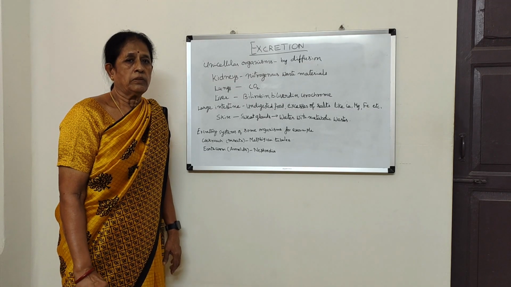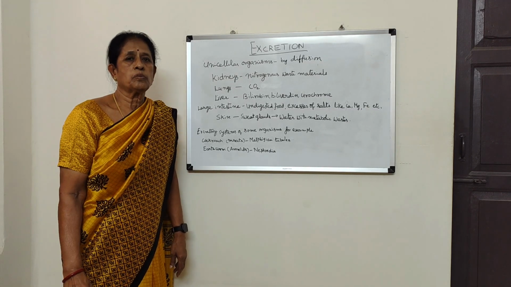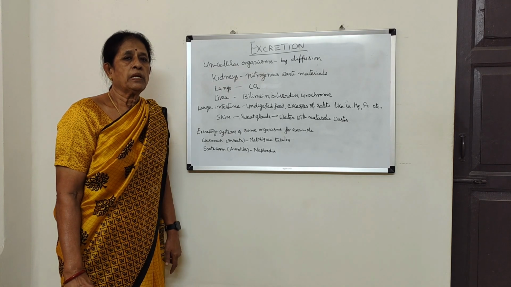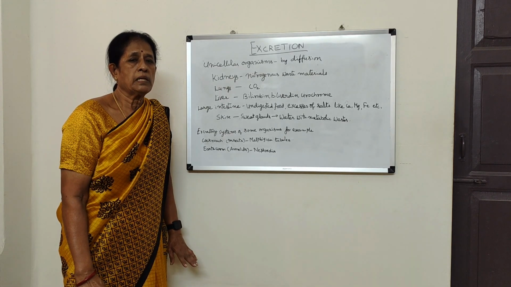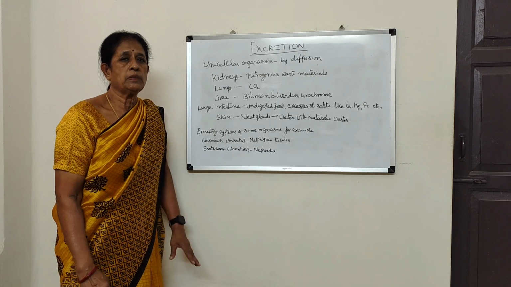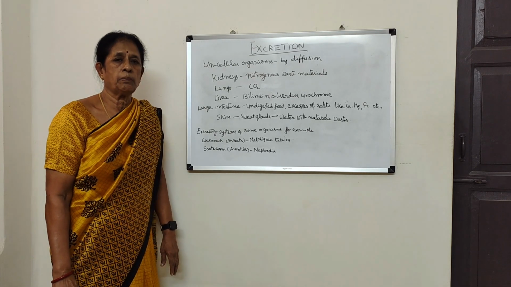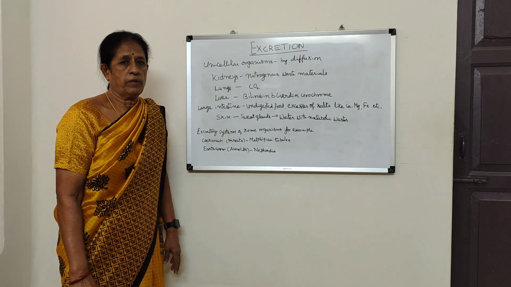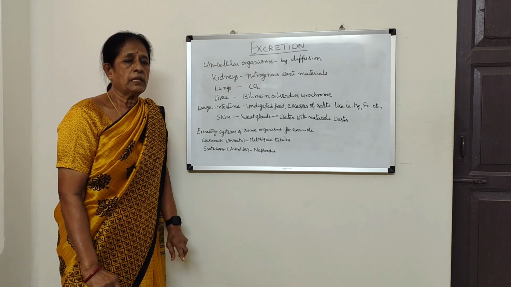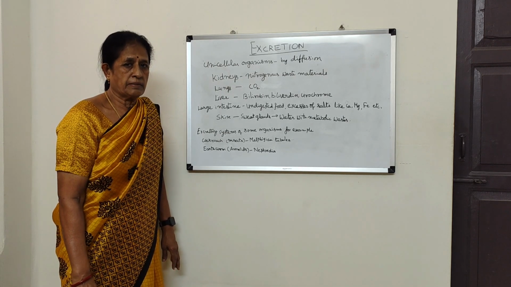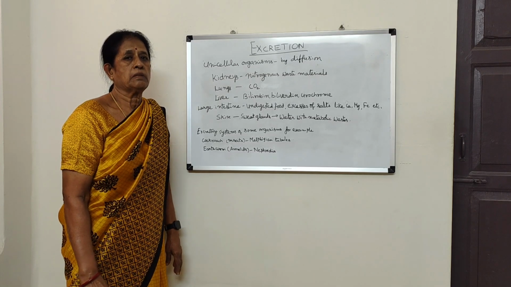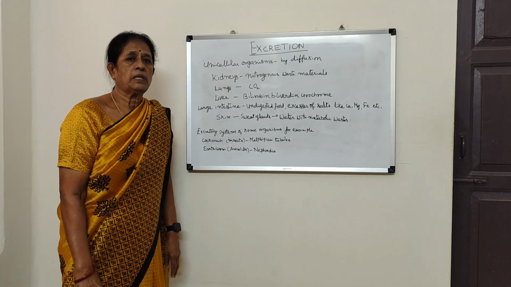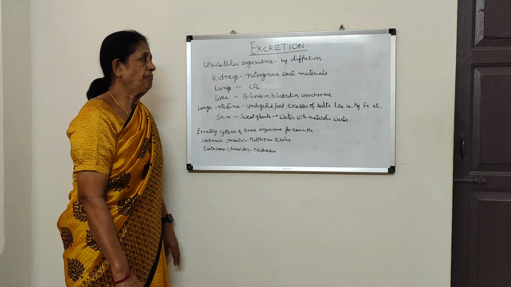The products which are not useful for the organism are to be eliminated. There are different excretory organs which collect the waste products from the body and eliminate them from the body. That process is called excretion, and the organs involved in this process form a system which is called the excretory system.